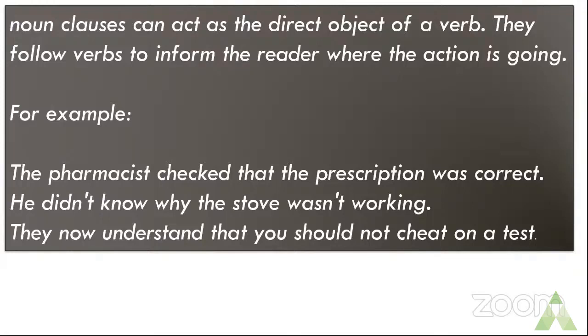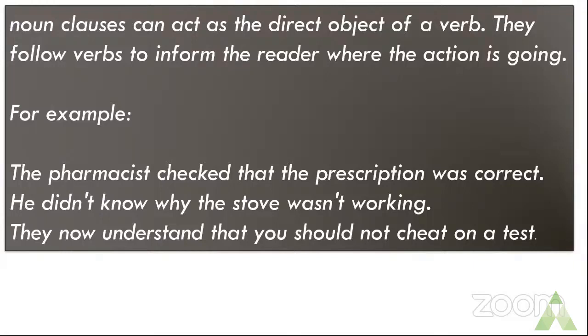The pharmacist checked what? That will give you the object of the sentence. So that the prescription was correct is your noun clause, which is acting as the direct object in this sentence.